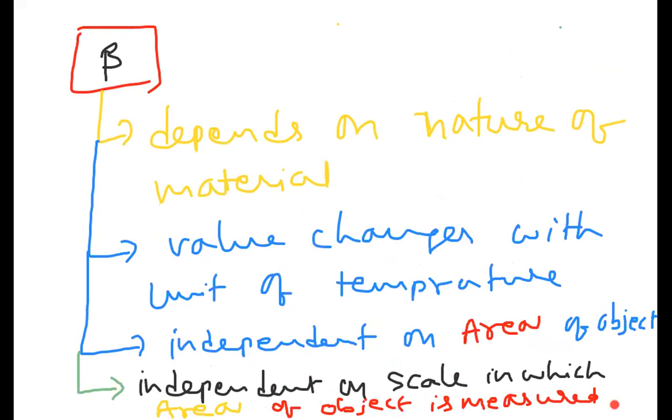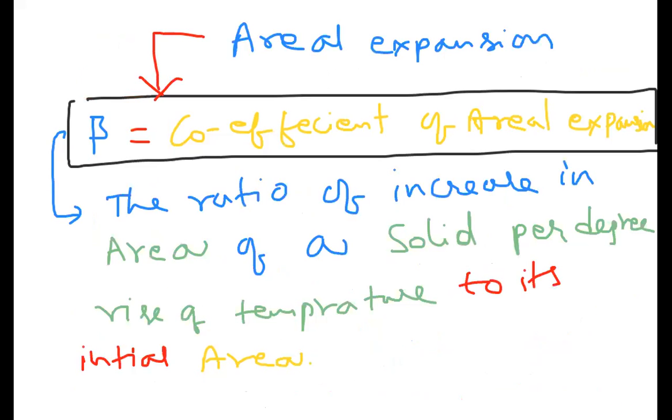Beta. Okay, sir. Linear we discussed, aerial we discussed. What is next one, sir? Next one is nothing but volume expansion. For volume expansion, here we use the term gamma. Gamma is the coefficient of volume expansion. Coefficient of volume expansion is called gamma.